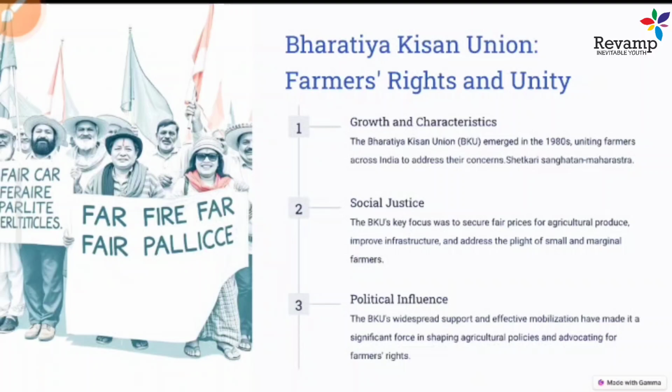A lot of regional organizations were also formed, like Shetkari Sangathan, for example, in Maharashtra. They also started a farm movement. In Andhra Pradesh and Telangana, a lot of movements were started earlier, like the Tebhaga movement. Before independence, a lot of Kisan movements were started. So the Bharati Kisan Union is one example of these bodies.